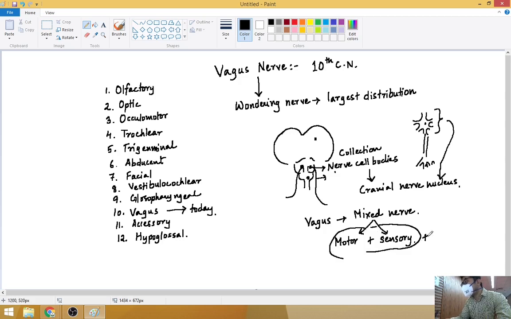Plus, one more thing from the autonomic nervous system: the vagus is parasympathetic. So it carries fibers for the motor system, for the sensory system, and also for the parasympathetic system. Till now, is it clear?